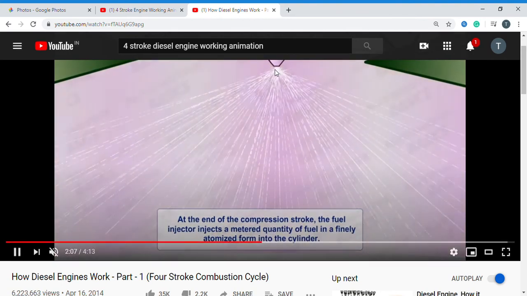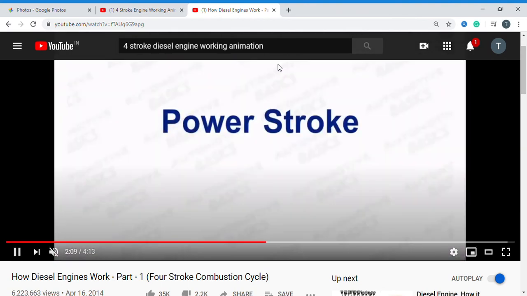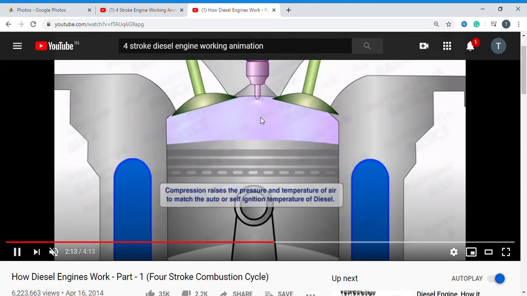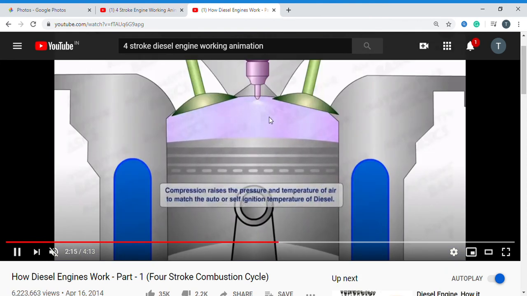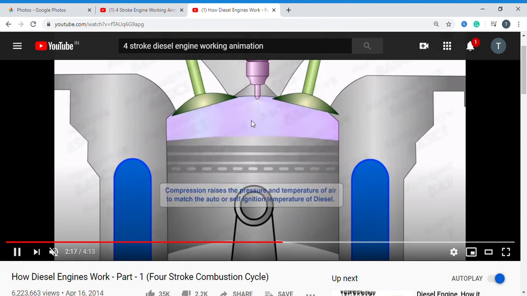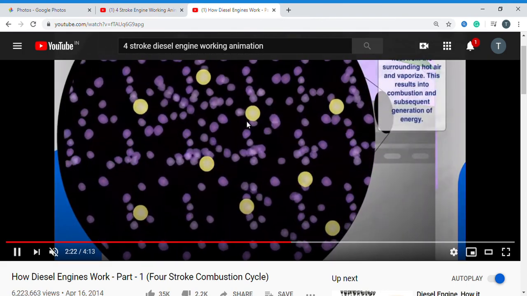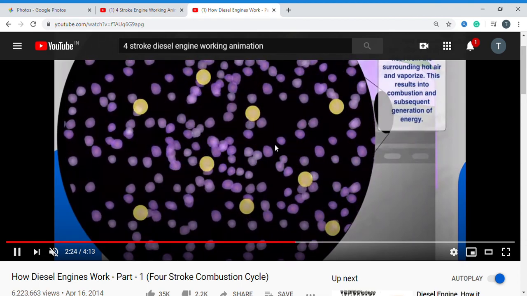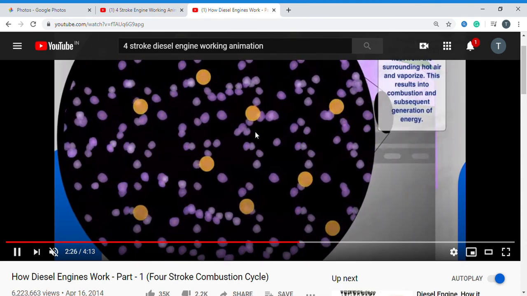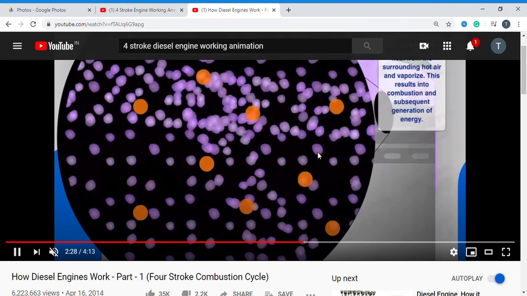Now by the fuel injector we get the fuel, so fuel injection takes place. Here air particles and fuel particles are inside the engine cylinder. What will happen? See, combustion is taking place.